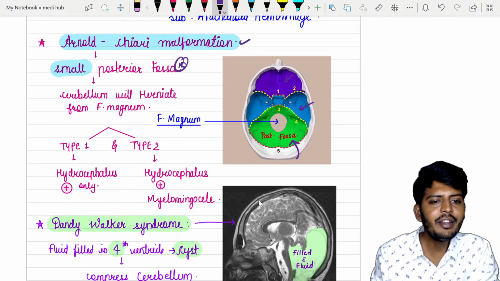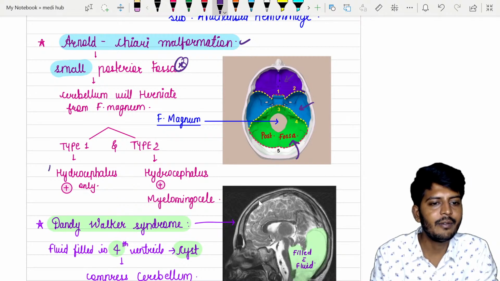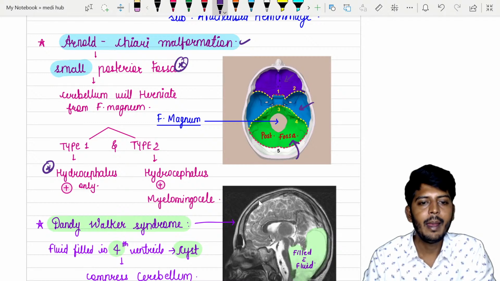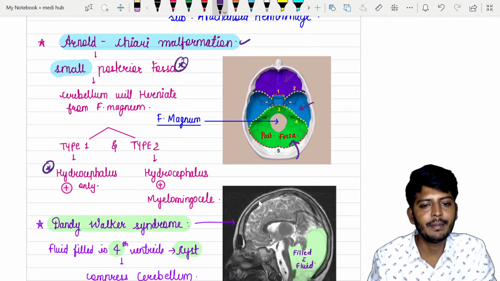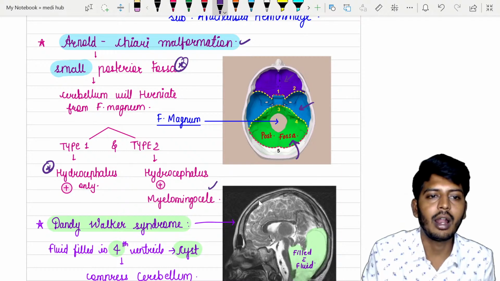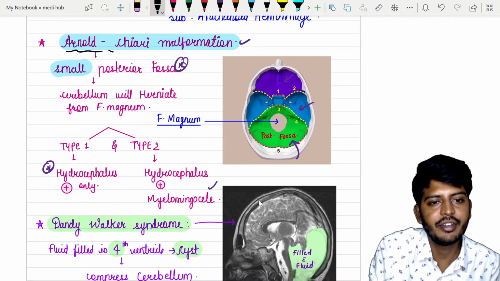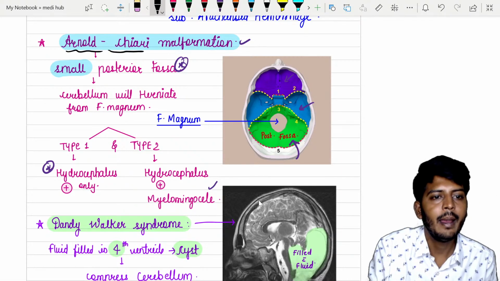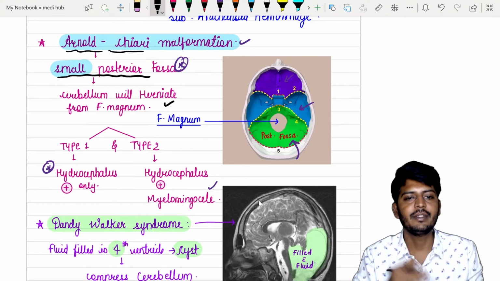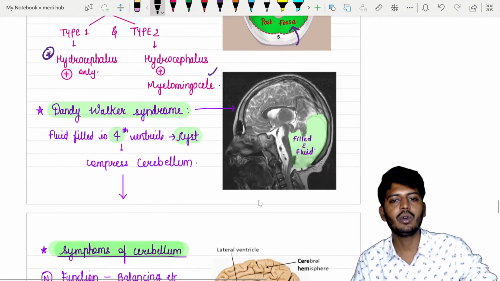So Arnold-Chiari malformation type 1. Here we will have Arnold-Chiari malformation plus hydrocephalus only. But in the other type, hydrocephalus plus meningomyelocele can also be present. But what should you remember here? Sir, remember Arnold-Chiari malformation means a small posterior fossa, because of which the cerebellum is herniating. Let's go to the next one.